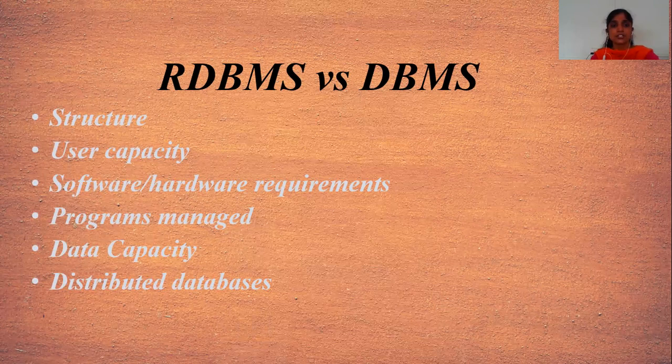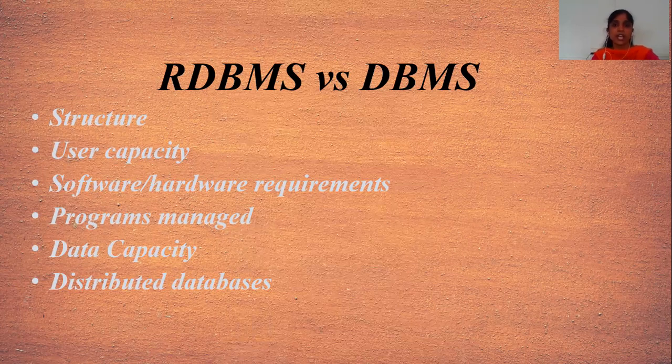First of all, structure. The first difference is that in a database management system, data is stored in a hierarchical format. That means it's just like a hierarchy, a parent-child relationship. That type of structure is called a hierarchical structure. And RDBMS, which means Relational Database Management System, contains tabular data.